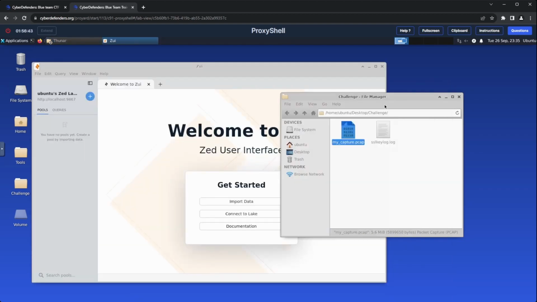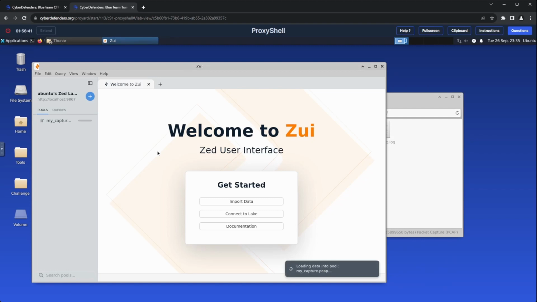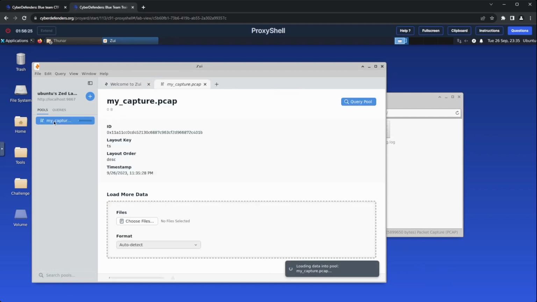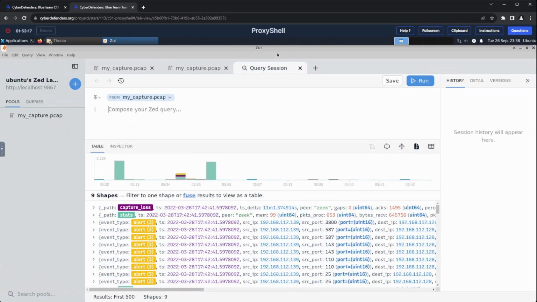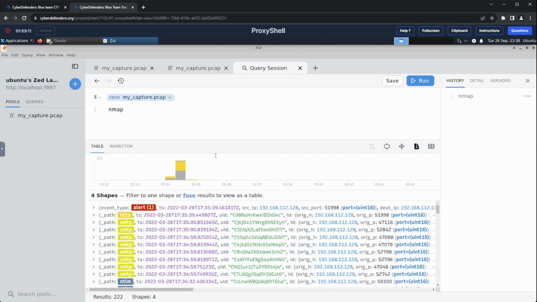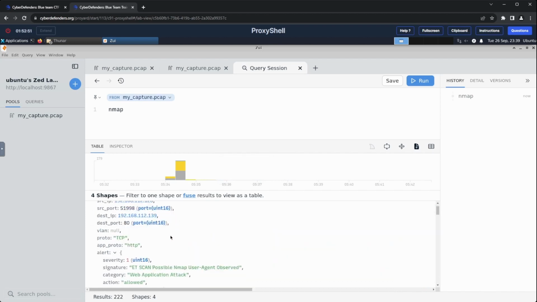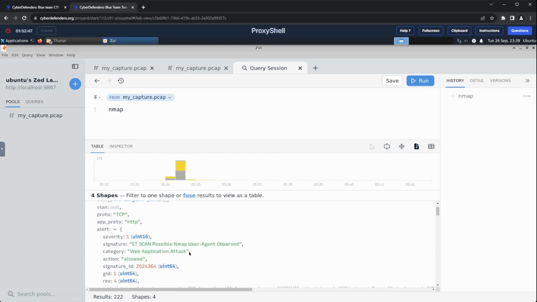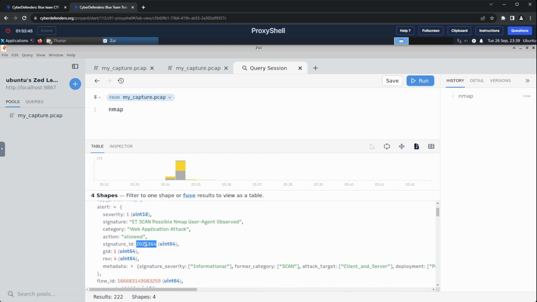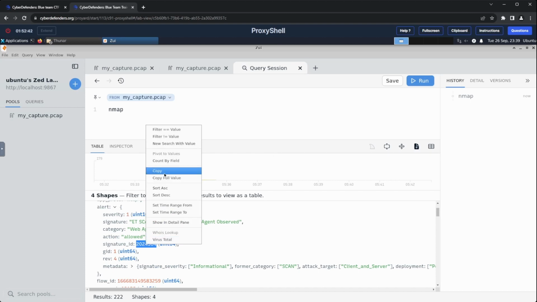I started Zui, then I dragged the PCAP file, and after searching for the term Nmap, the first result was an alert event. Diving deeper into its details, I identified a pattern resembling a Suricata signature, including a signature ID, which should be the answer that we are looking for.